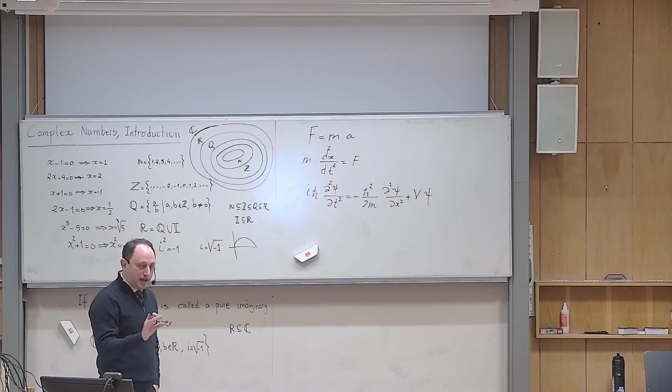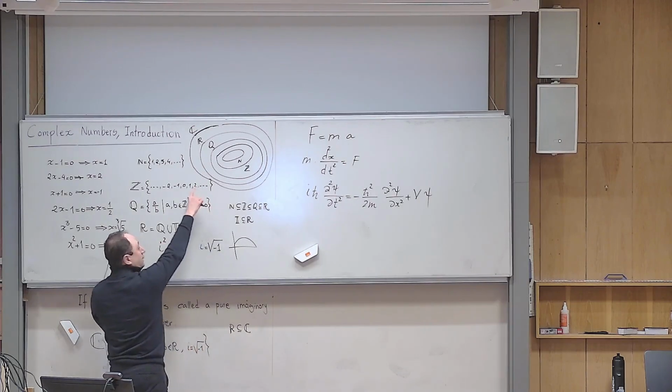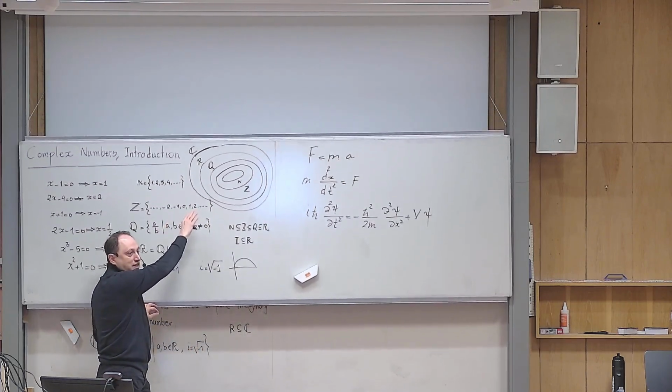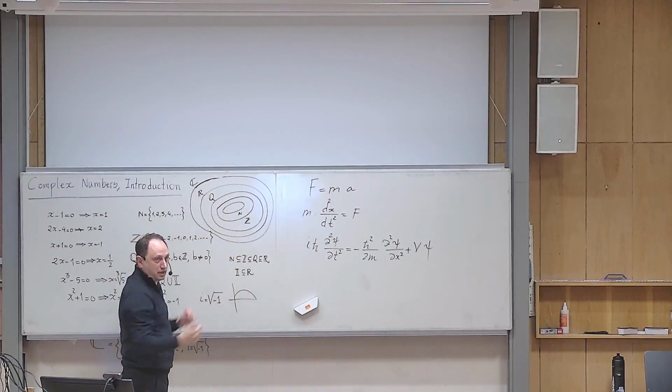And Gauss was working on it, and in his PhD thesis, he proved that no, we don't need to go beyond that. So this is the end of the hierarchy here. This is the end of the story. You don't need to extend C to a bigger set.